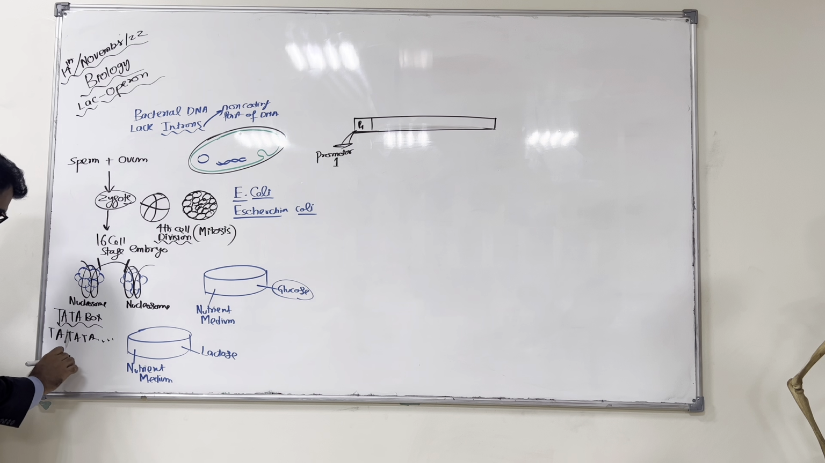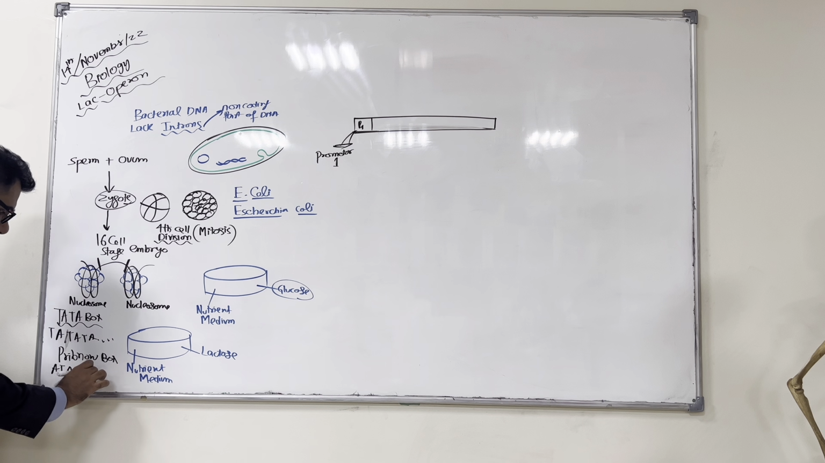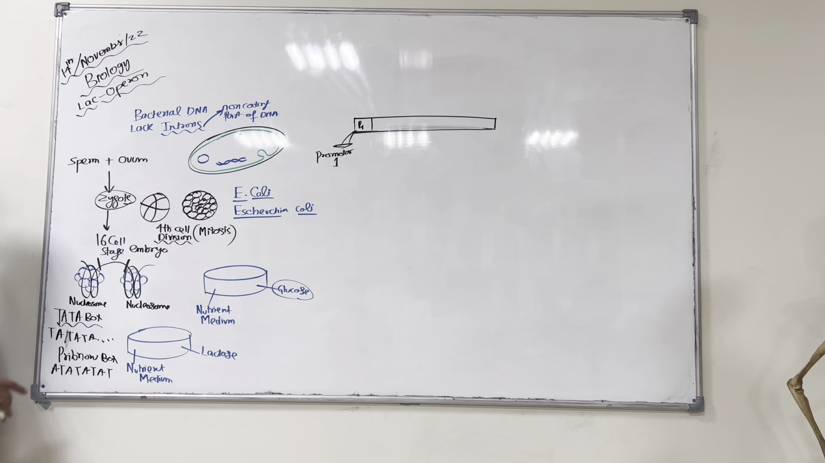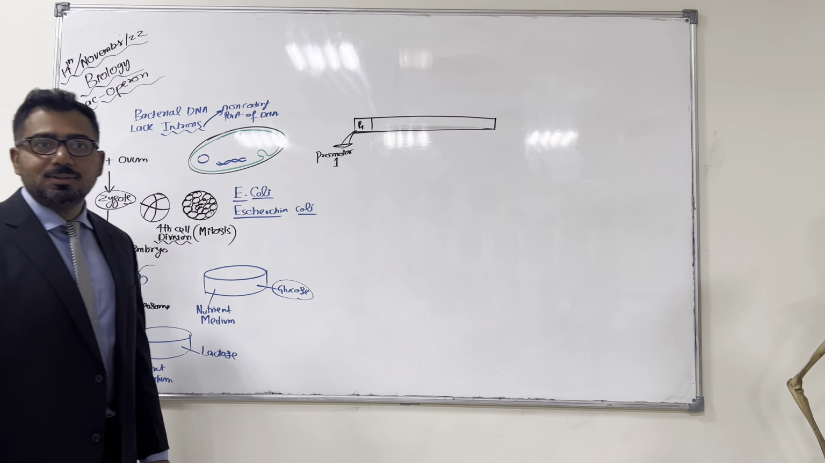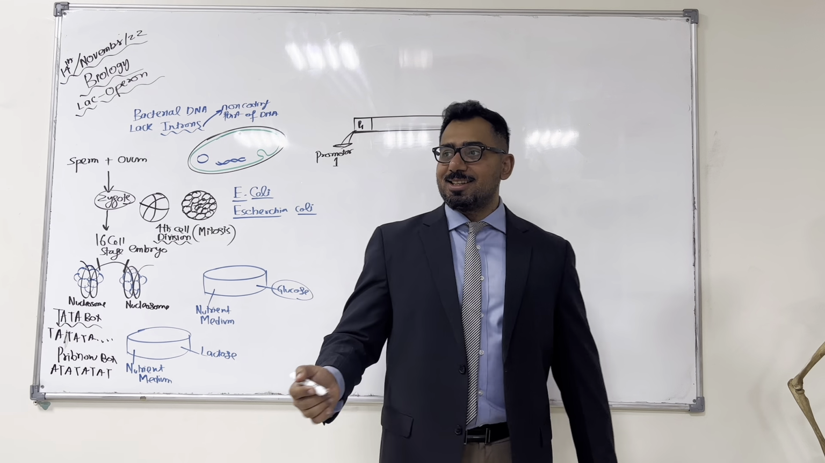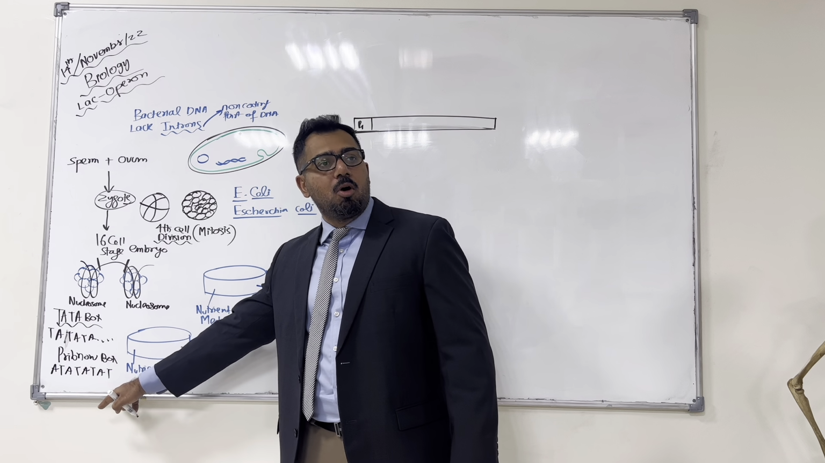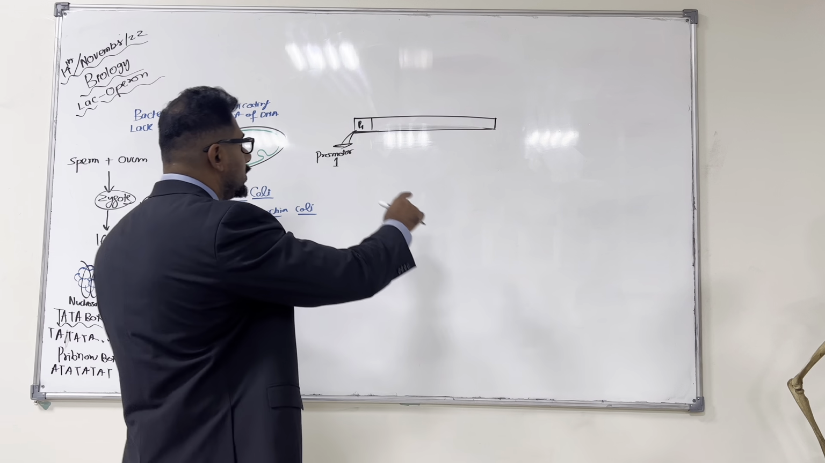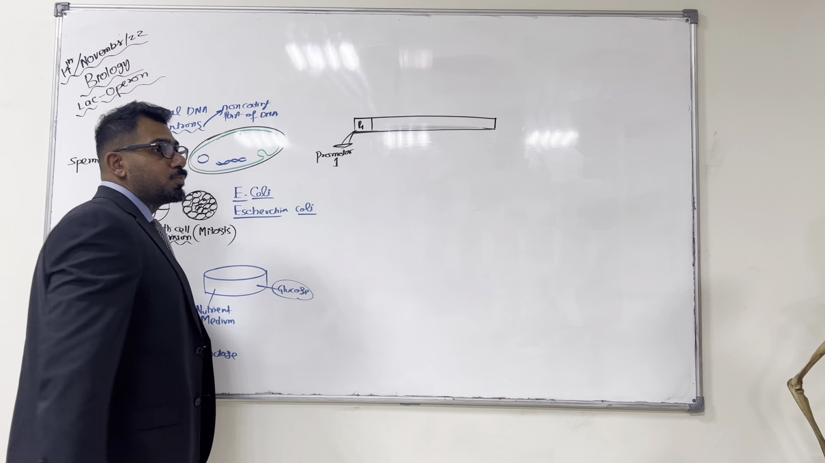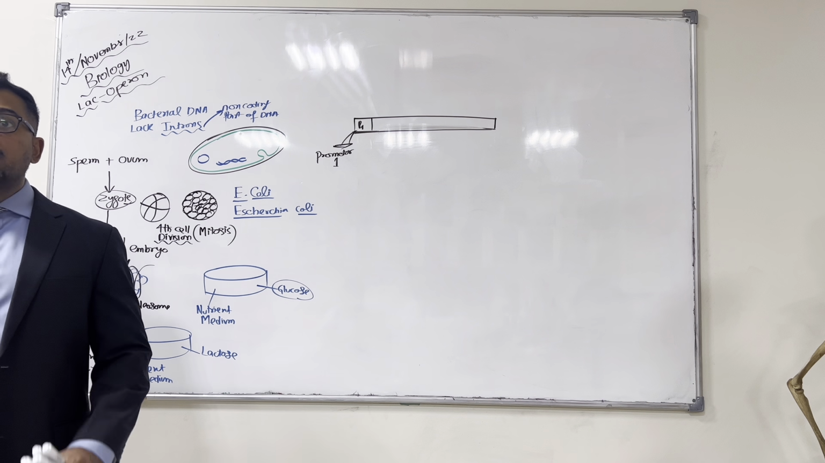Second is called the Pribnow box. The Pribnow box is a repeat of adenine, thymine. AT, AT box. Not Tata. This is the Tata box, right? And this is the Pribnow box. So, this is the promoter region of the gene.